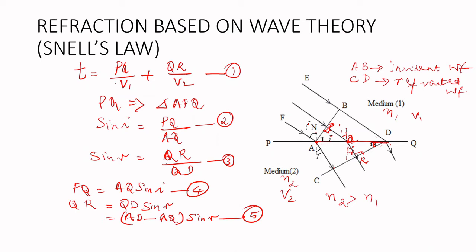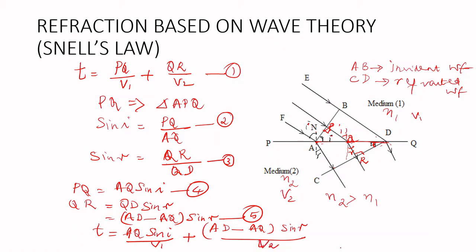Now we will substitute the values in the time equation. So time is equal to, instead of PQ we will write AQ sin I divided by V1 plus AD minus AQ sin R divided by V2.